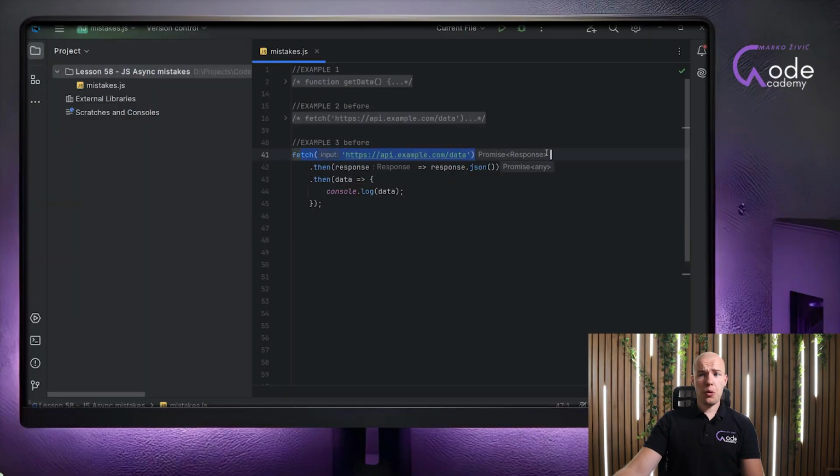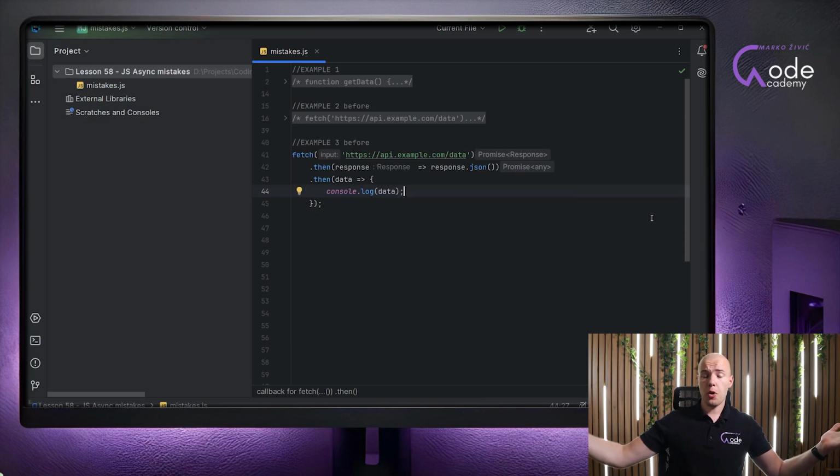As you can see right here, we still have a very simple situation. We have a simple API call, we convert the response into JSON, and then log the data we received. But what will happen if the process of fetching the response or parsing it into JSON fails for whatever reason? Well, in that case, this piece of code will do nothing except explode and make us miserable as developers.